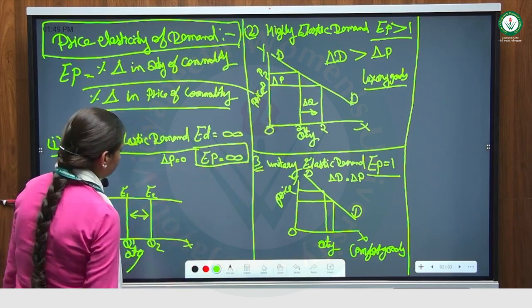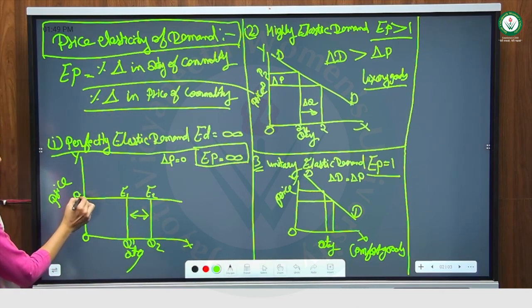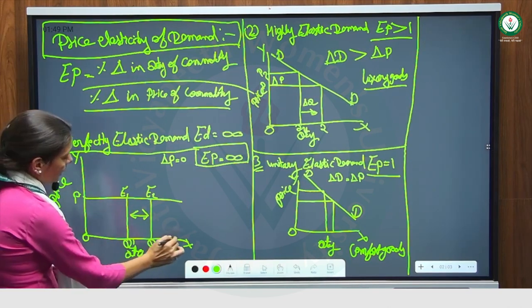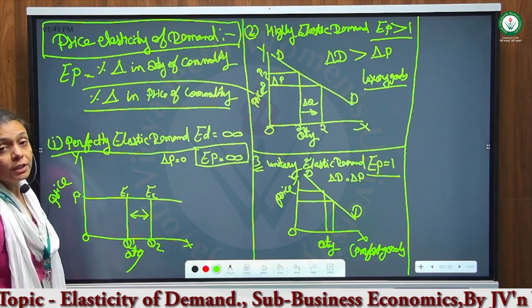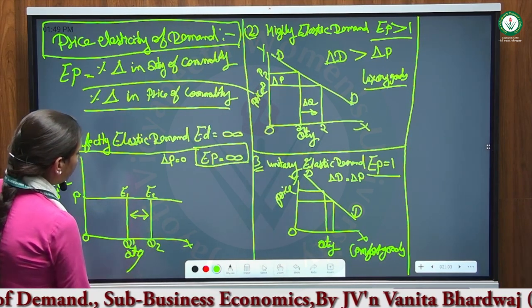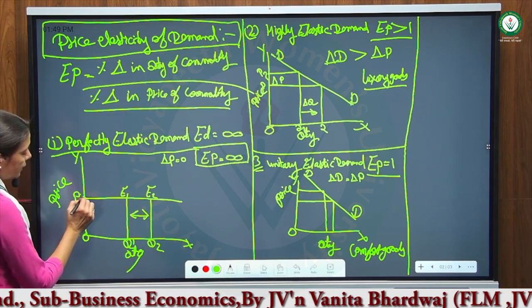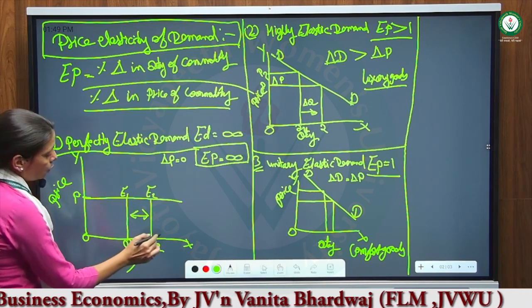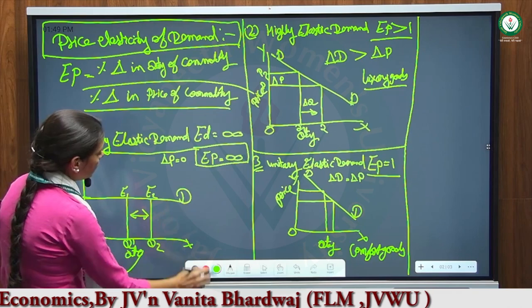Okay, and the graph is parallel to OX. Always there is no change in the price; there is change only in quantity demanded. That's why this graph is always parallel to OX. This is the DD curve.